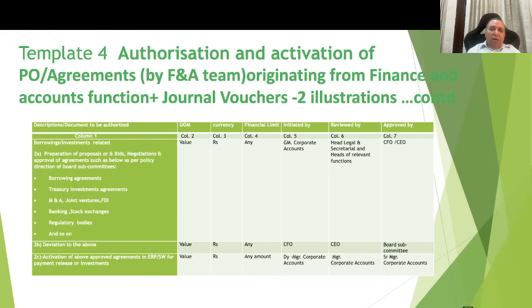Any deviation to the above, I am proposing still higher norms. Initiation by the CFO, review by the CEO, and final approval by the board subcommittee because these have very high implications. And activation for the above, I am proposing different norms. Once these are approved, the activation is not a big deal.